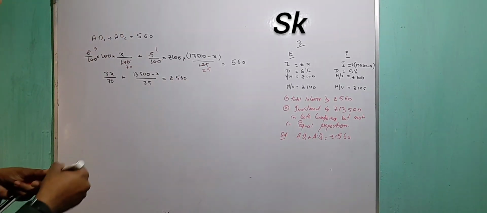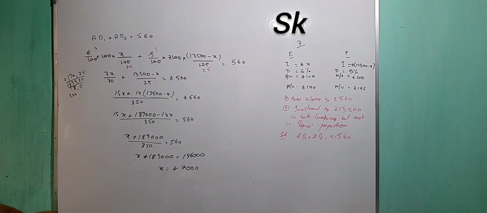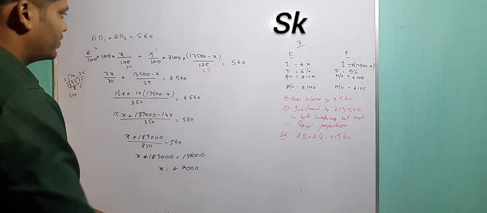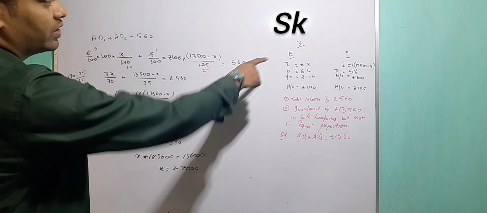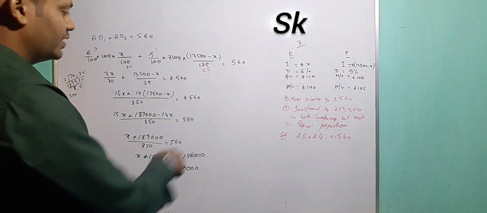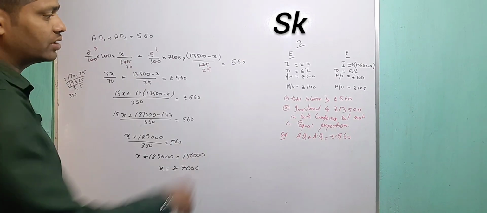Is anything else left which I am missing? No, right. 70 is there, 13500. Now I have to take out the LCM. So there you go. I did the calculation, simple calculation. You see everything is there. So x value is 7,000. So the investment done by the man in company E is 7,000. Whatever the other one, you simply do 13,500 minus 7,000. You will get the answer.